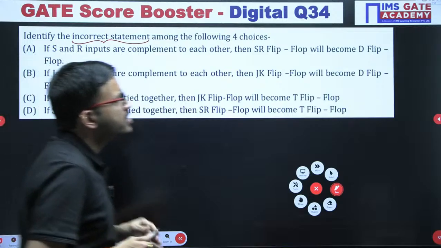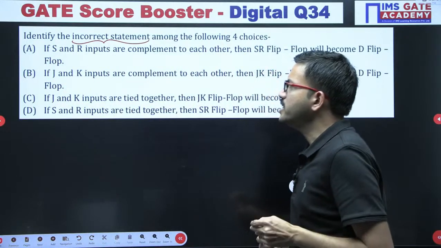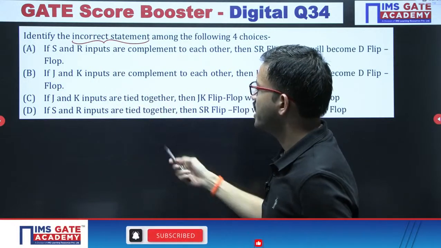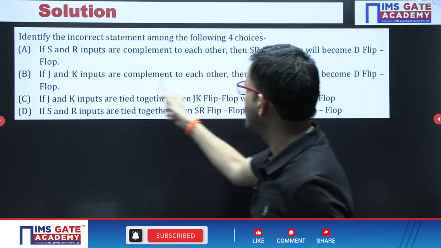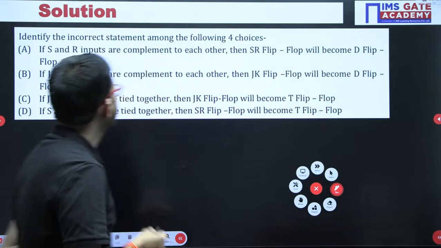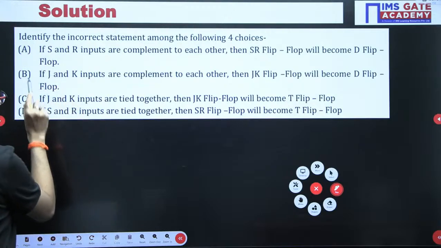Yes, this is a direct question based on the flip-flops. We already covered statement B earlier: if the J and K inputs are complements of each other, then the JK flip-flop becomes a D flip-flop. That concept we already covered, so this is a correct statement.